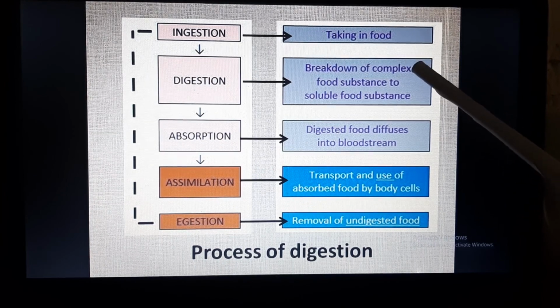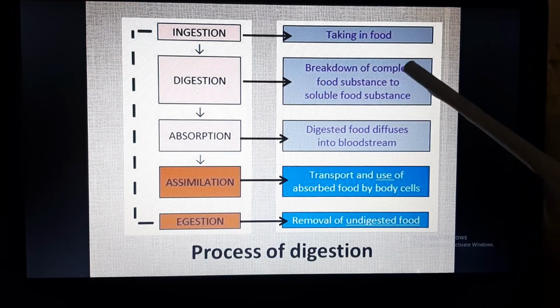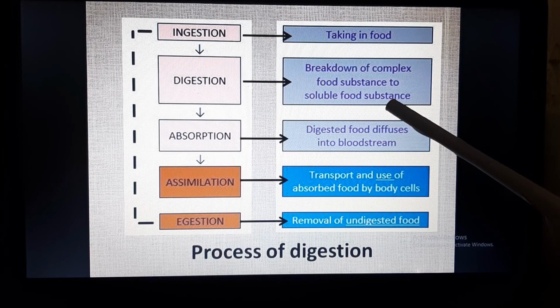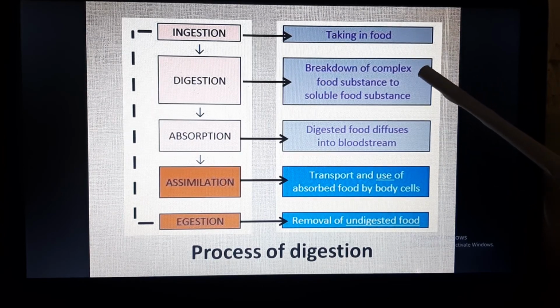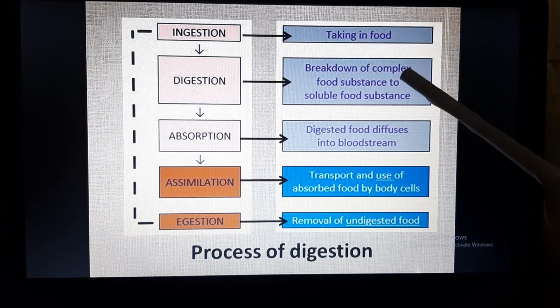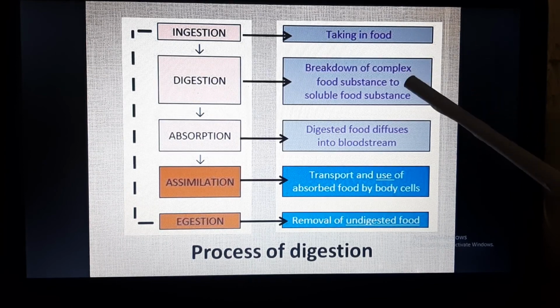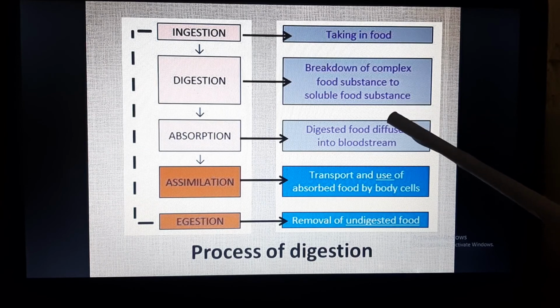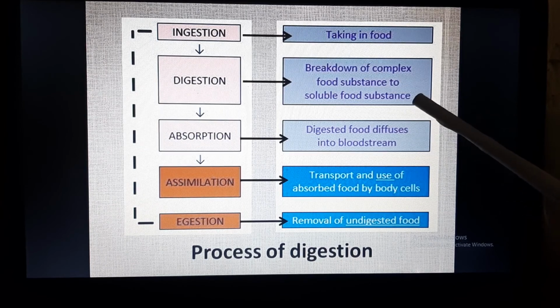These cannot be absorbed in the bloodstream. So to facilitate their absorption, what do we need to do? We need to break down these complex food substances into soluble or simple food substances. As we all know, starch is a complex carbohydrate. So starch is broken down into glucose. When starch is broken down into glucose, then only it will be able to be absorbed by the blood. Similarly, protein is broken down into amino acids. Then only these amino acids will be able to be absorbed in the bloodstream for utilization by the body.